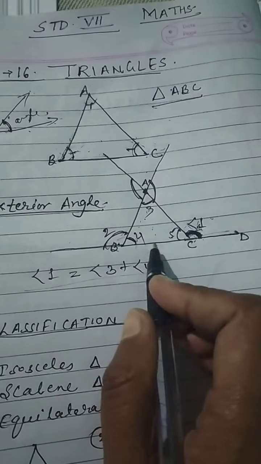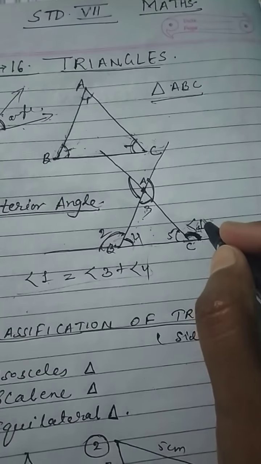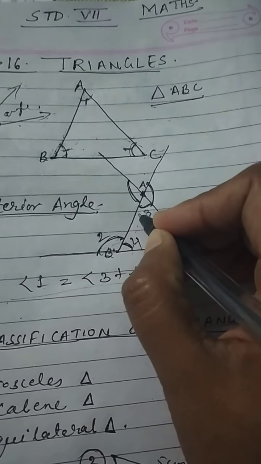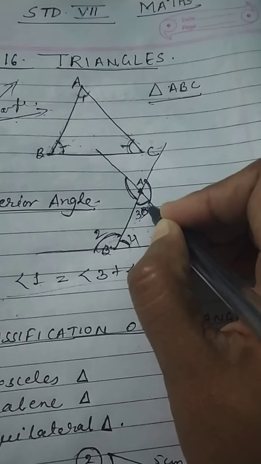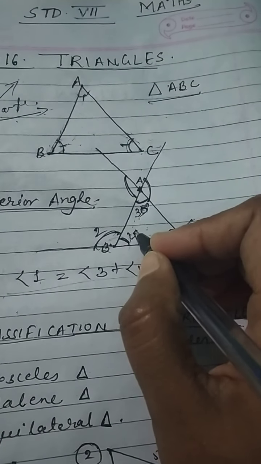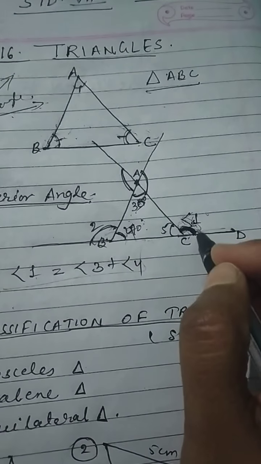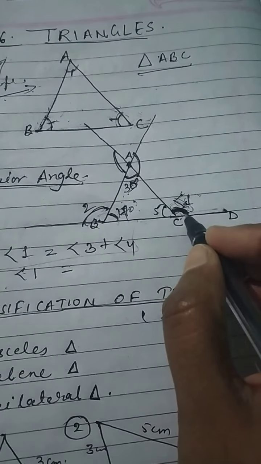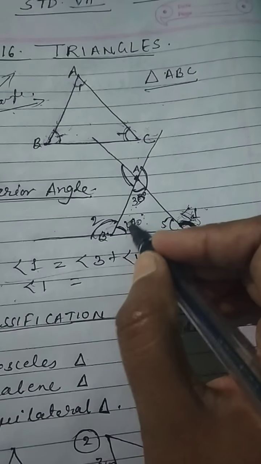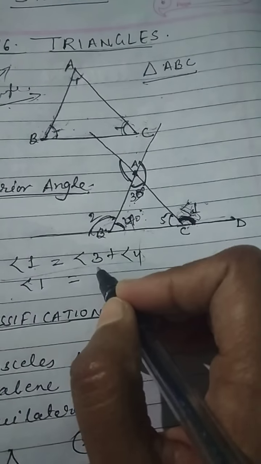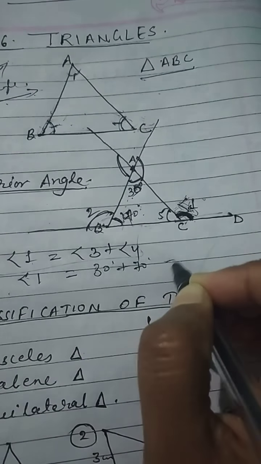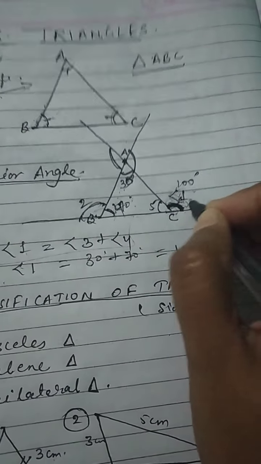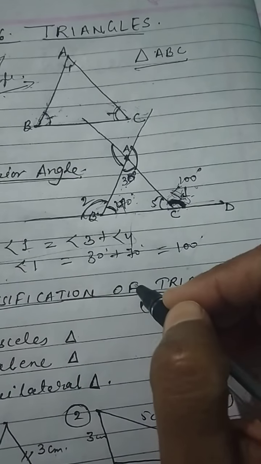So what does it mean? It means, suppose you have to find angle 1, what is the degree of angle 1? In your question it is given that this is 30 degrees and this is 70 degrees, and you have to find angle 1. Then how will you find it? Angle 1 is equal to, you know the exterior angle is equal to the sum of the two opposite interior angles. So angle 3 is 30 degrees, angle 4 is 70 degrees. 70 plus 30, we get 100 degrees. So we get the degree of angle 1, the exterior angle.